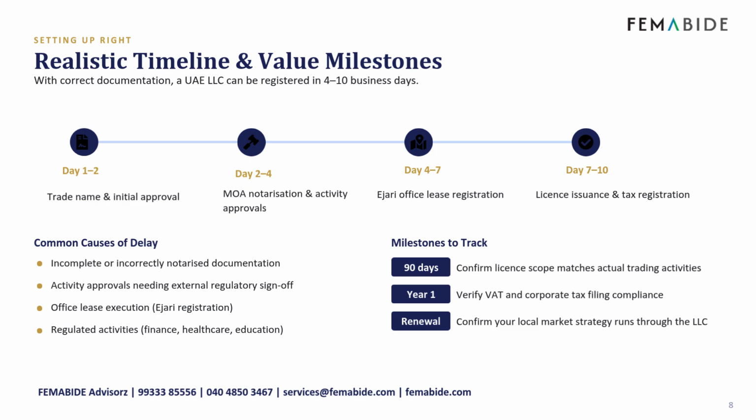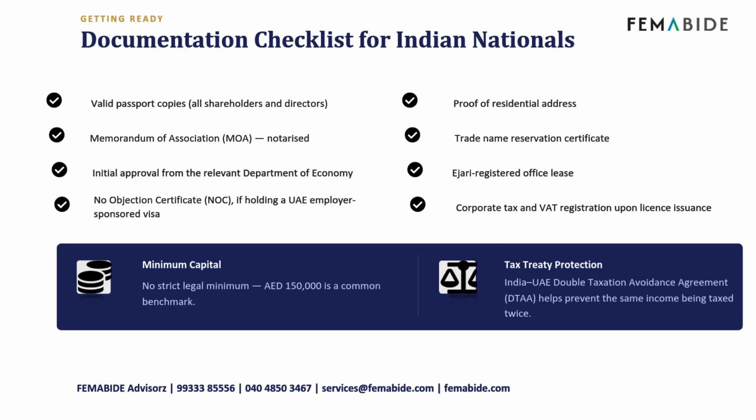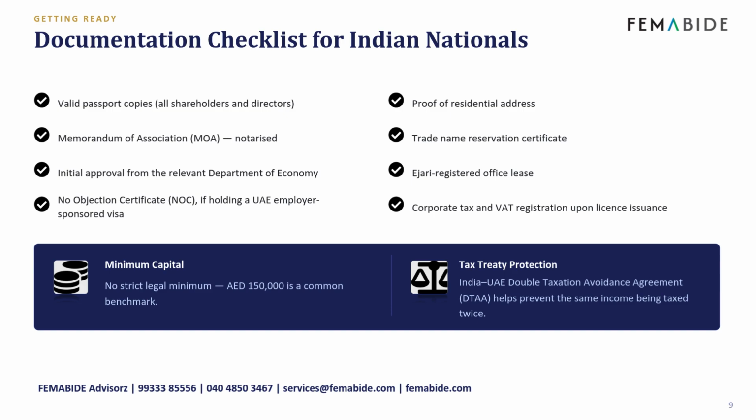Track 3 milestones post setup. At 90 days, confirm license scope. At year 1, verify tax compliance, and at renewal, confirm your market strategy runs through the LLC. Documents needed: passport copies, address proof, notarized MOA, trade name certificate, Department of Economy approval, Ejari lease, NOC if on a UAE employer visa, and corporate tax and VAT registration.